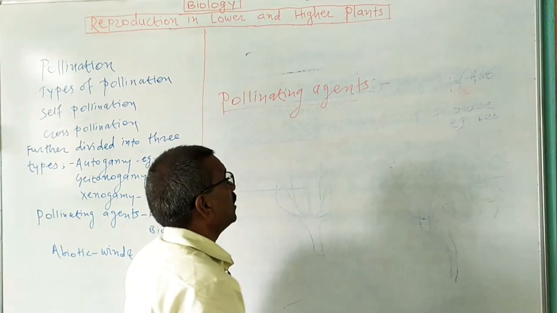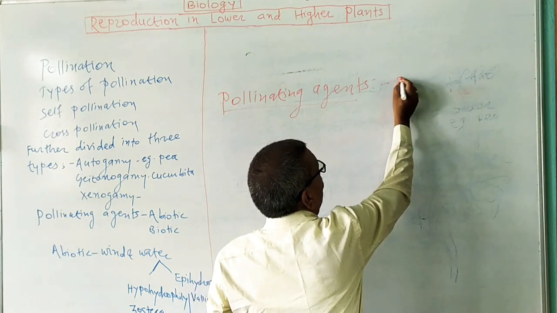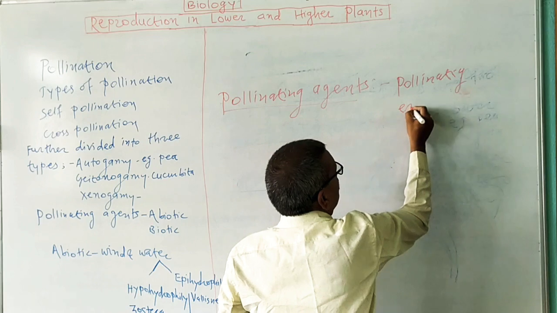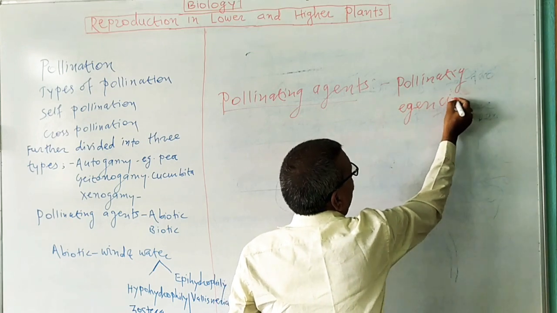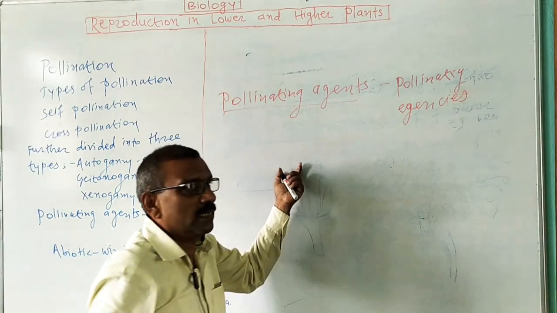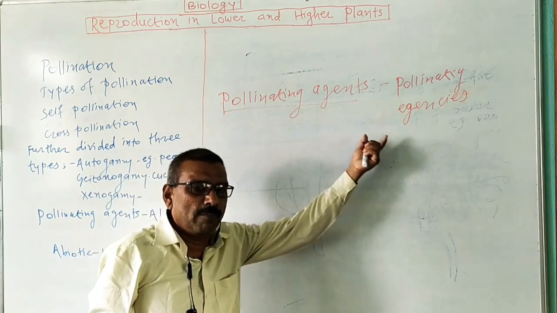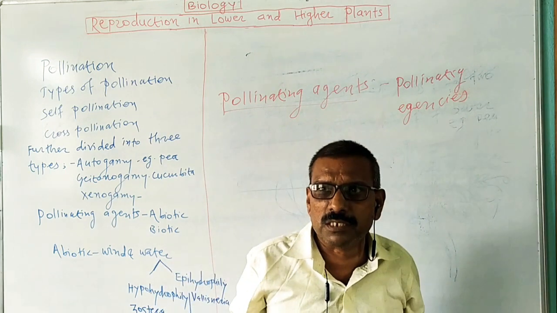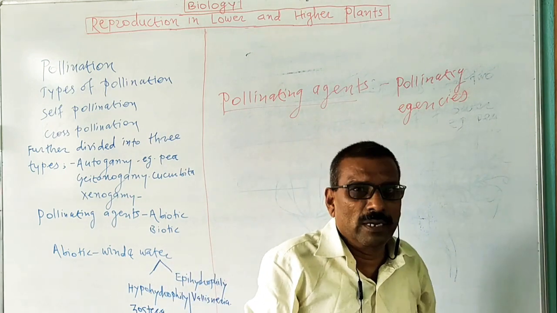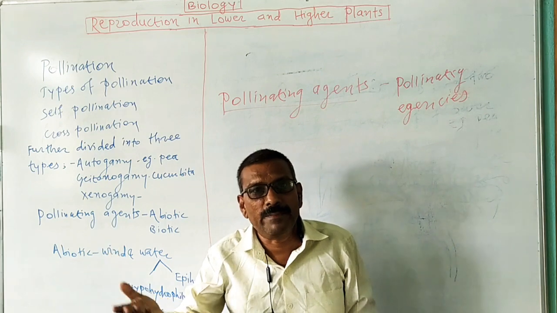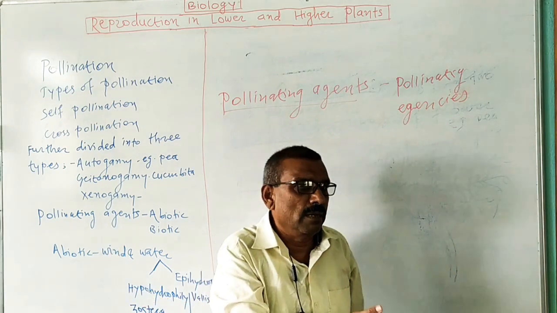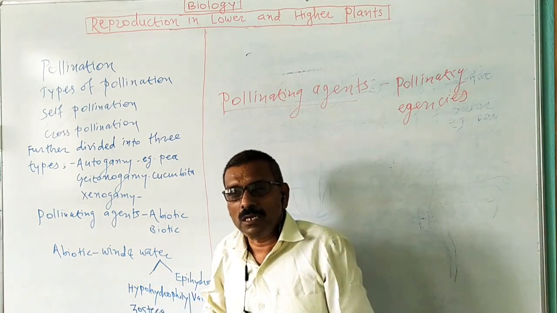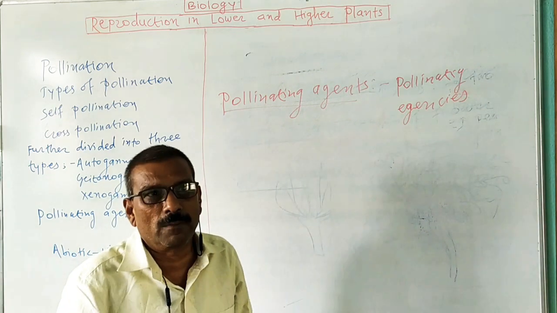You may call these pollinating agents or pollinating agencies. They carry out the necessary transfer of pollen grains from one plant body to another plant body. Then the question arises, which are the pollinating agents? All of you know pollen grains in nature may be transferred through air current, through water current, or by insects or birds from one plant body to another plant body.